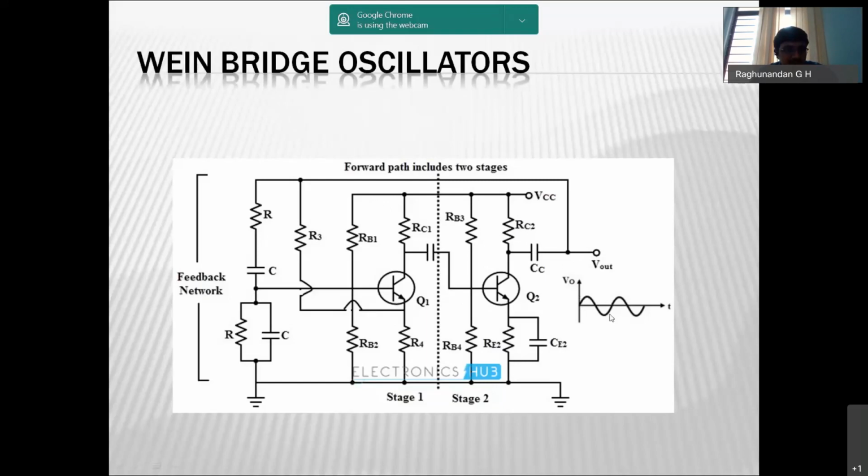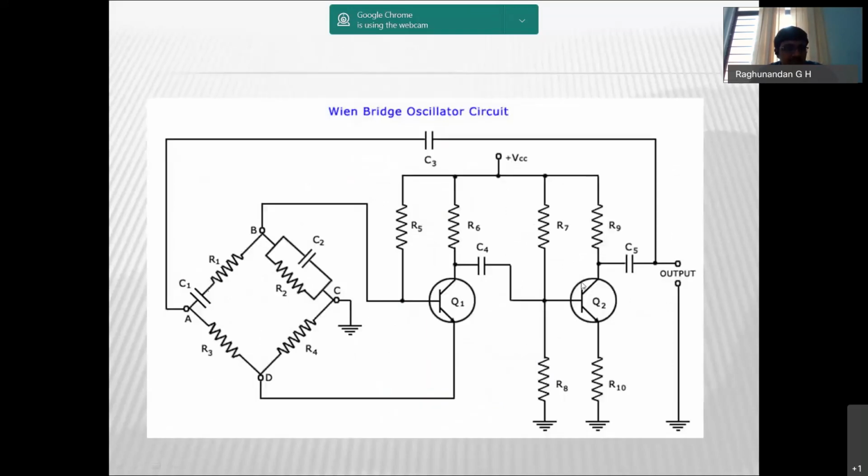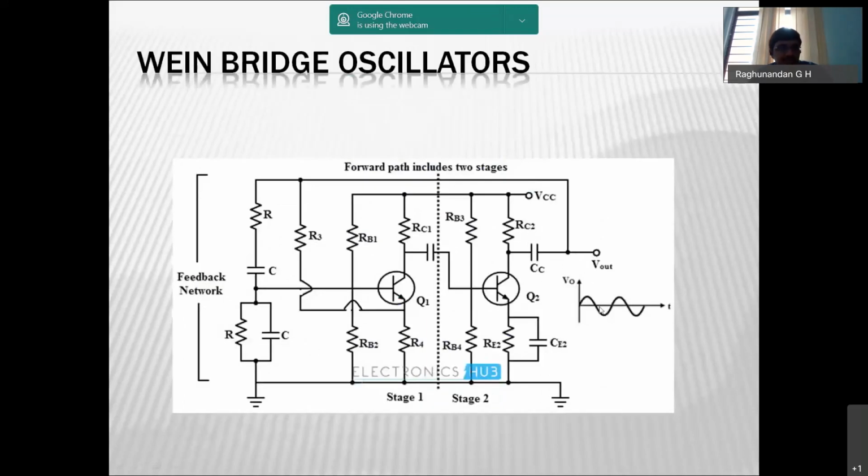Now let us take some output. Here we are having some signal. This signal we are going to feed as input to this. And if you want to tune it to a new frequency, then correspondingly change the R and C values. Based upon the R and C values, you can change the frequency, and that will be fed as input to the first stage.